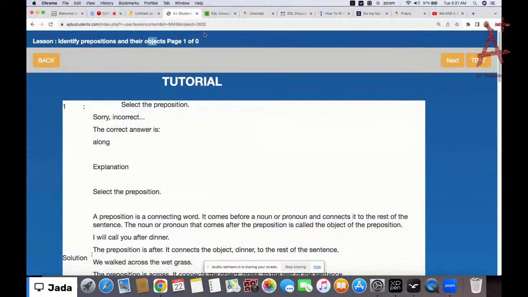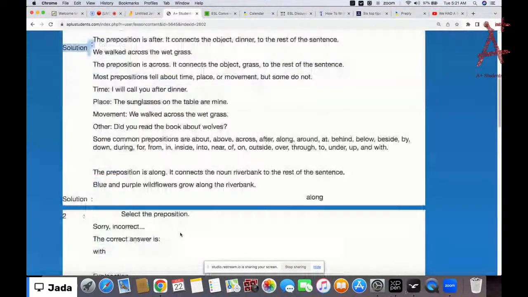So that noun or pronoun that you have is the object of the preposition. Here we have blue and purple wildflowers grow along the river bank. Now the river bank is the noun and along is the preposition.